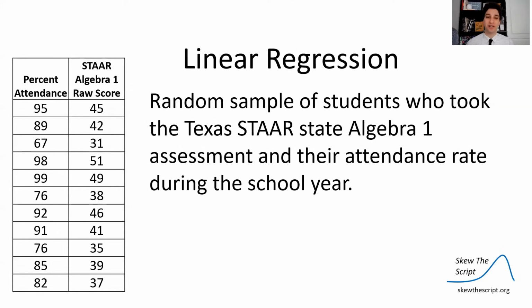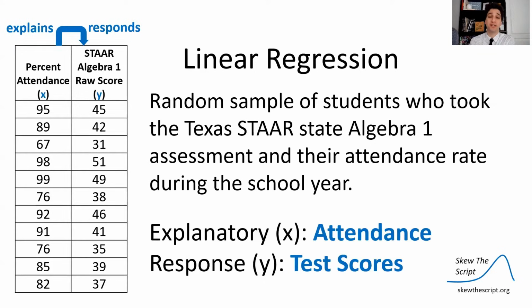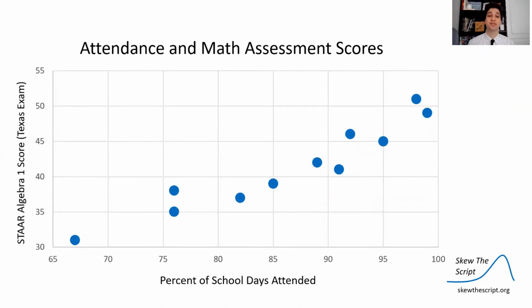We're going to use linear regression, and specifically, I've got some data that's a random sample from some students at a Texas school. We have the percent attendance, the percent of school days that they attended, and their Algebra 1 score. These are 9th grade students taking Algebra 1. This is the state standardized test at the end of the year they take. This is their raw score, the number of questions they got right out of the total. In this case, the explanatory variable is the attendance, which is explaining the response, how well they did on this test. So the X variable is attendance, the Y variable is test scores.